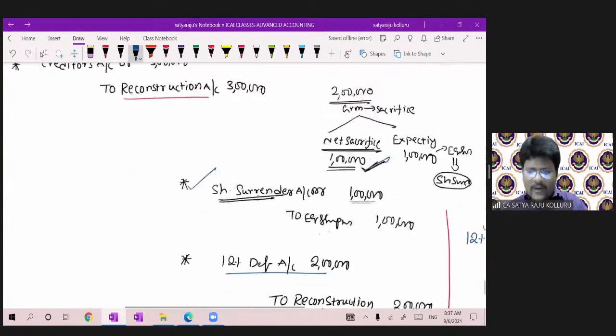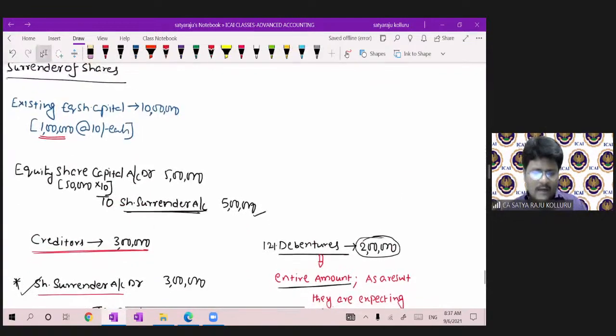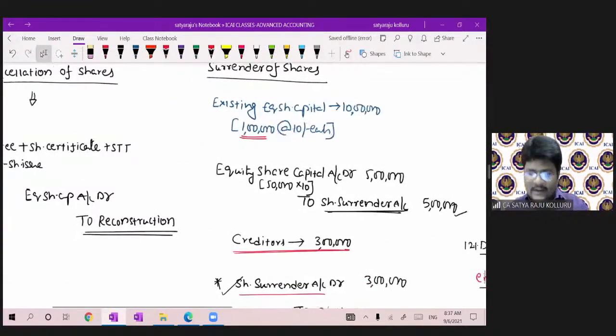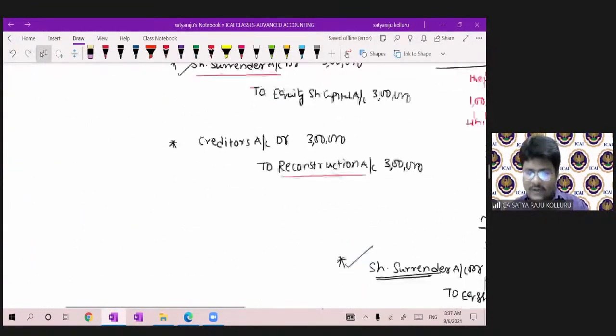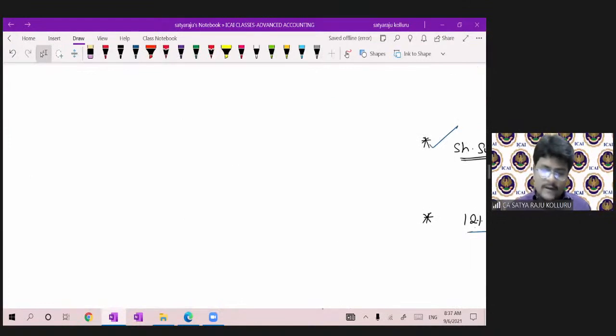Okay. Next, one more, the last thing before going to the problems on share surrender, guys. Please all of you concentrate. Sir, an existing bank loan is there. Let us assume the existing bank loan was 5 lakhs.